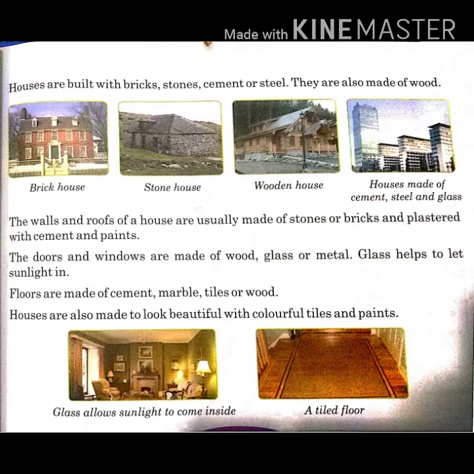So in this paragraph, it tells us about houses being made up of different materials. Some houses are made up of bricks, stones, cement or steel. In villages, houses are made up of wood. Walls and roofs of house are made up of bricks and cement, and they are plastered and have paints on their walls to enhance the beauty. Doors and windows are usually made up of wood and glass. Glass allows sunlight to come inside the house.